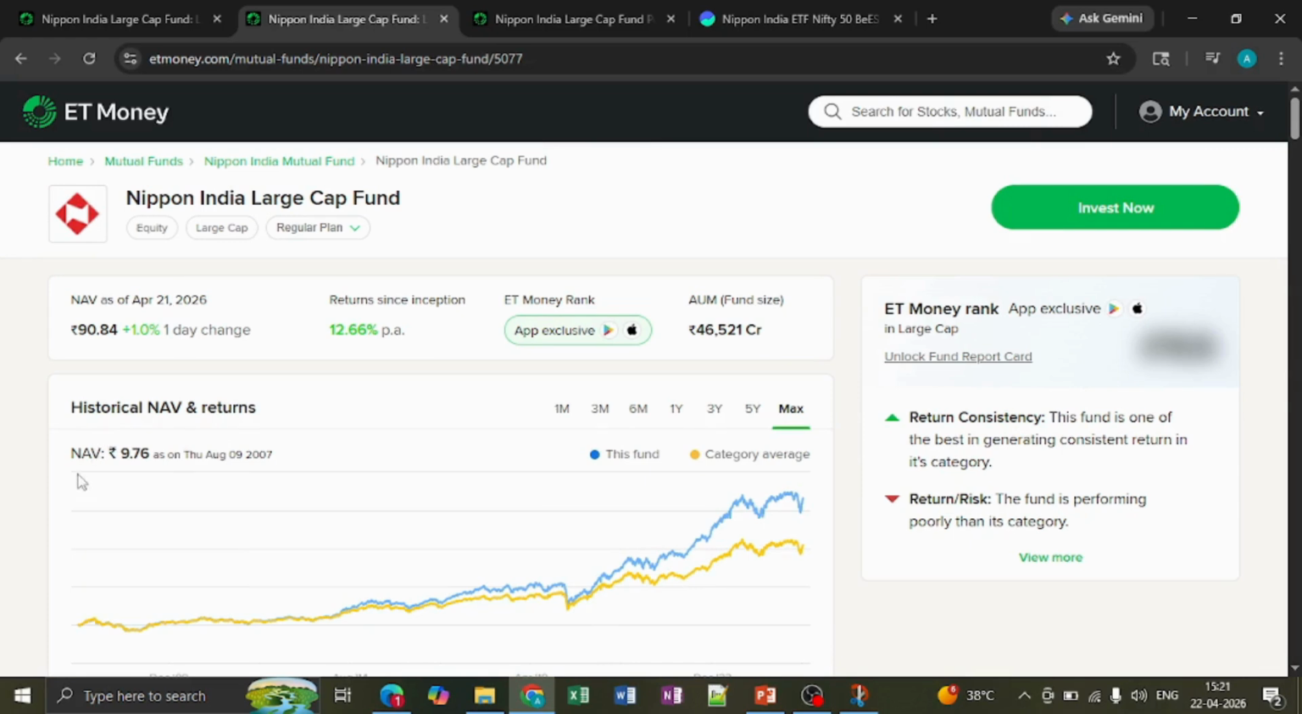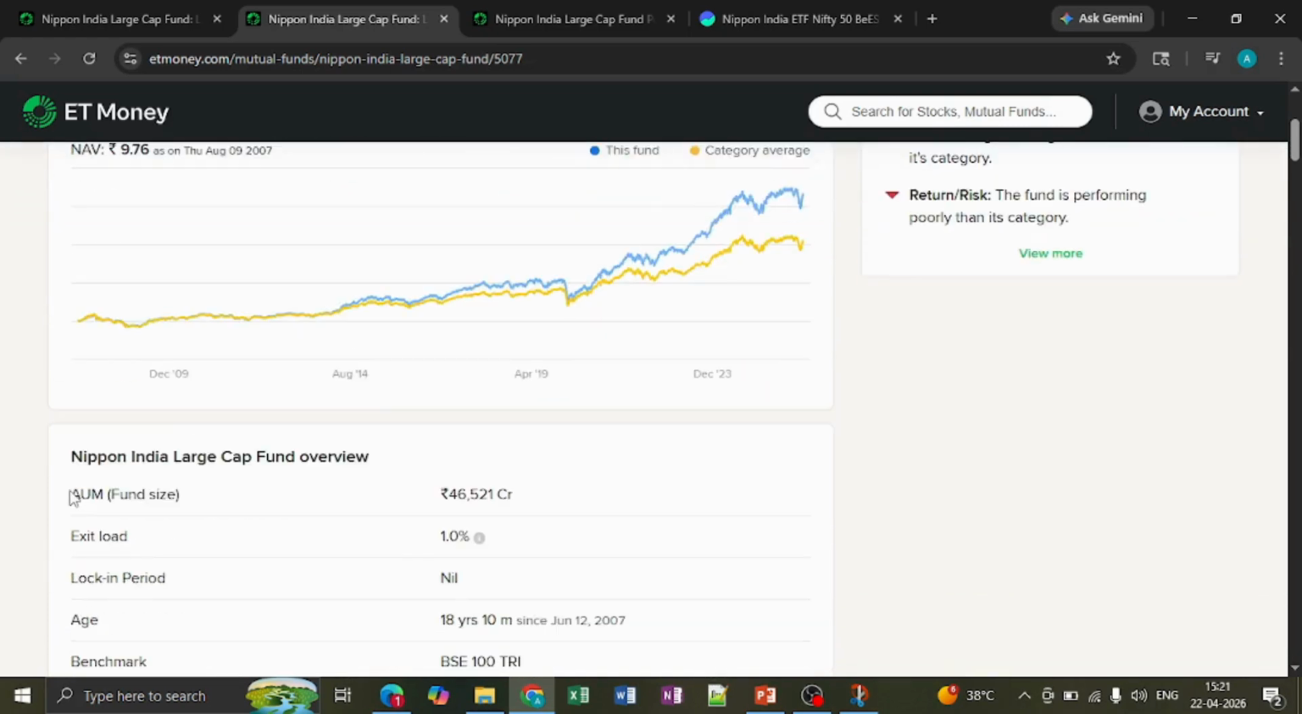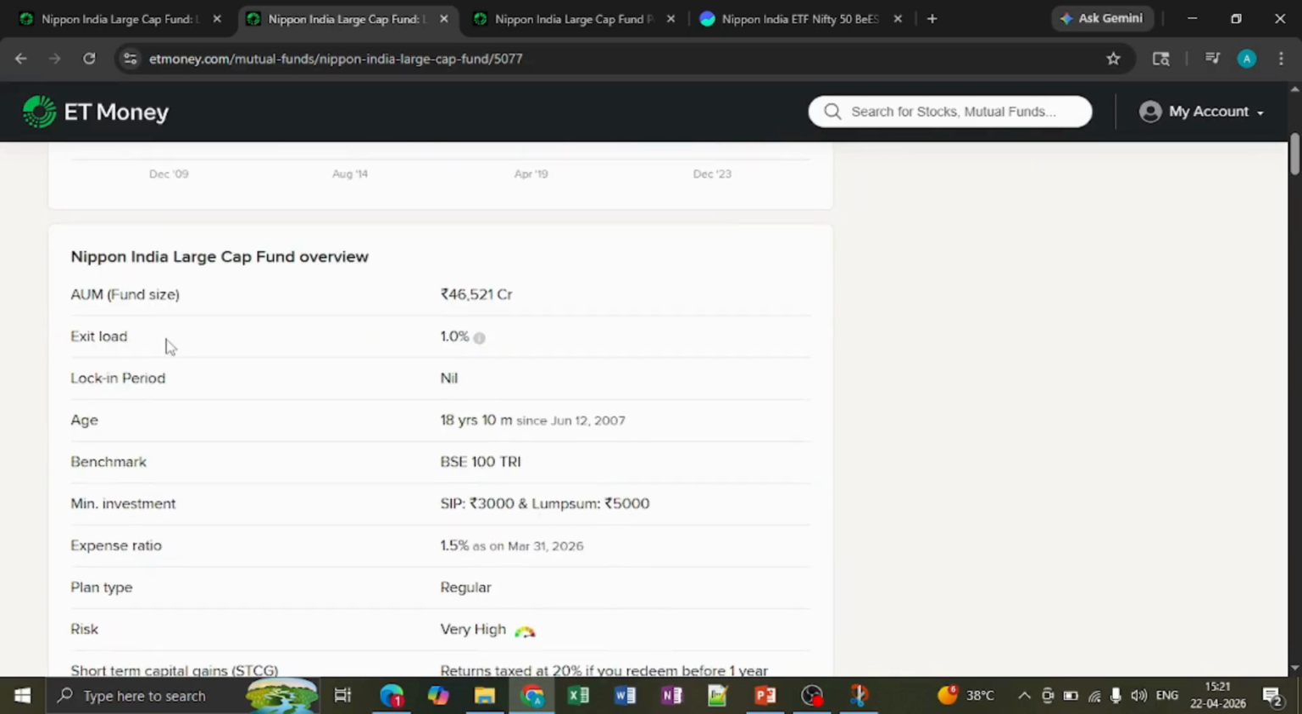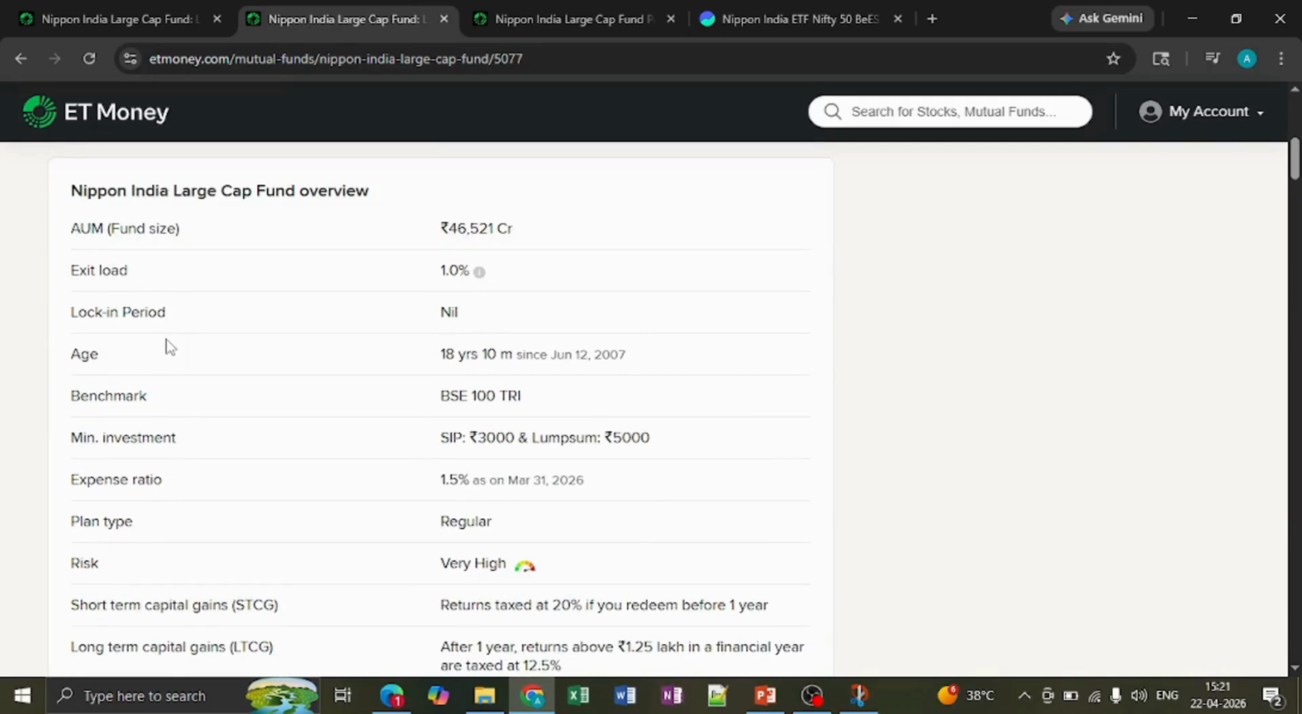So using that, they have given 10x of return. These are a few of the quick names which we can see. The AUM basically indicates the amount that the fund is managing. Currently it is managing 46,521 crores.